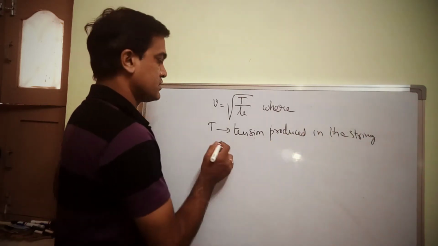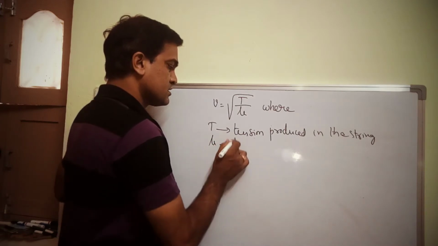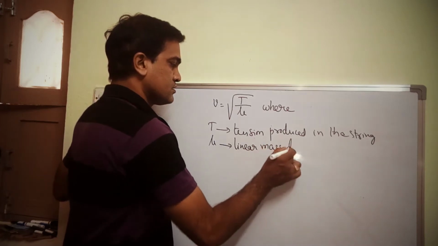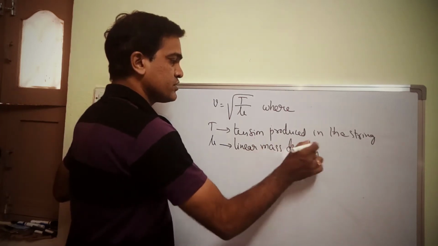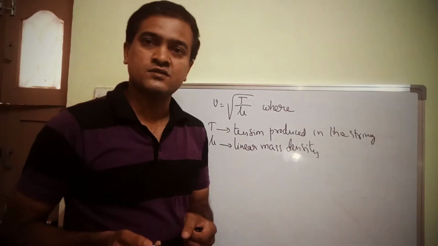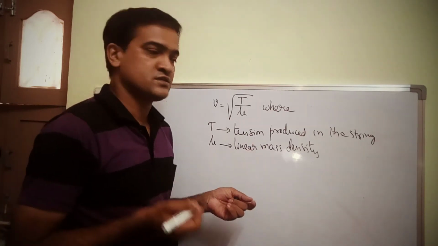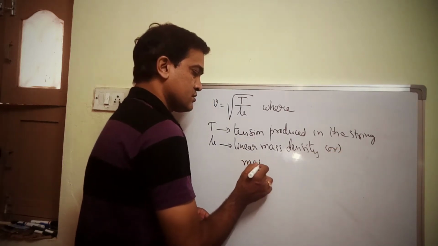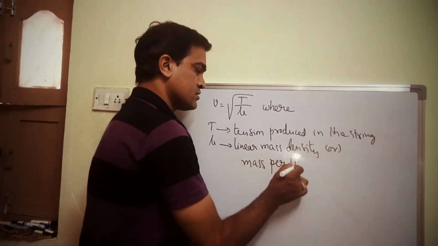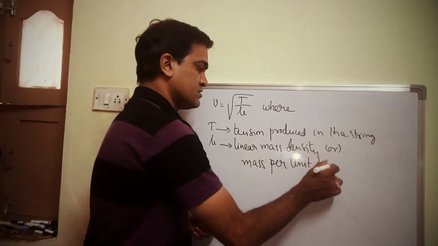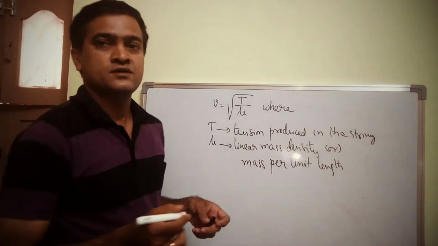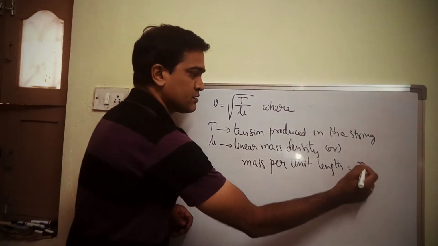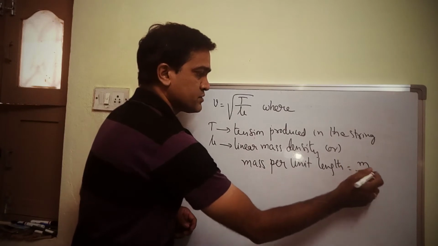And mu is called linear mass density, or simply you can say linear density, both are same. Linear mass density is nothing but mass per unit length. So this is mass per unit length, which can be written as m upon L.